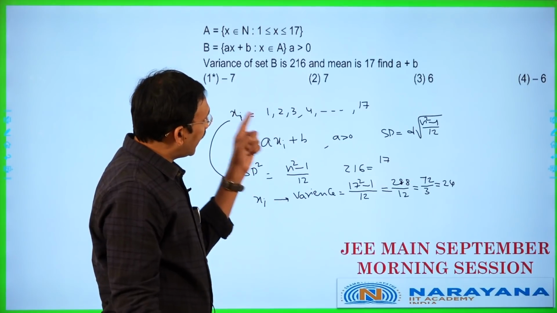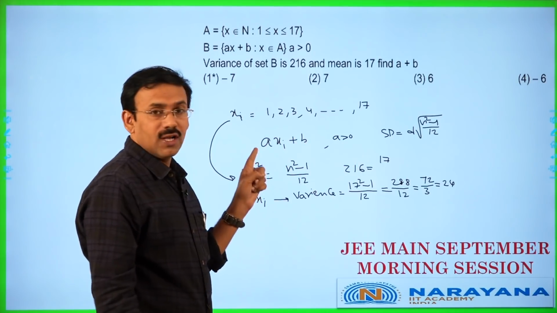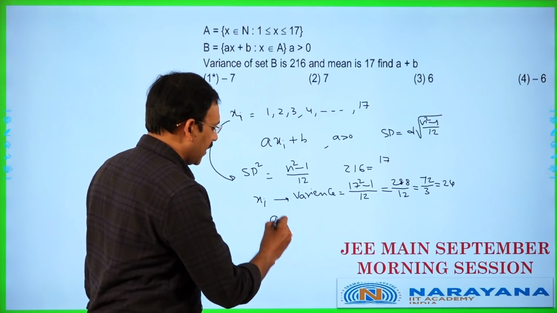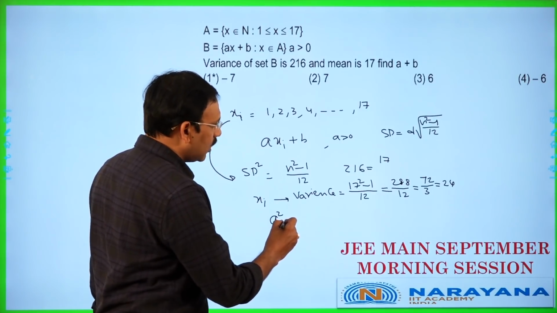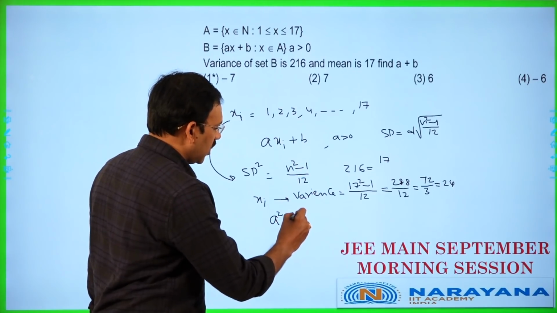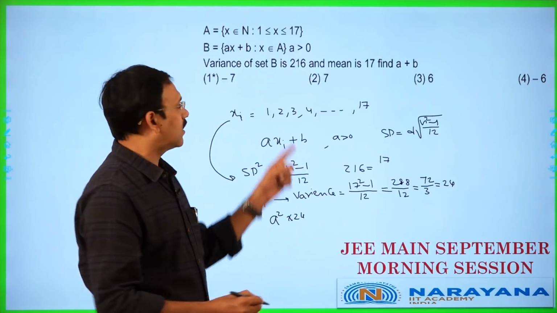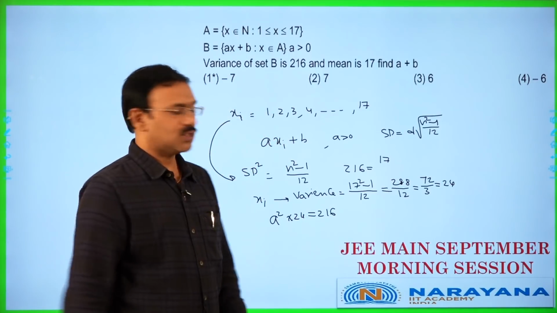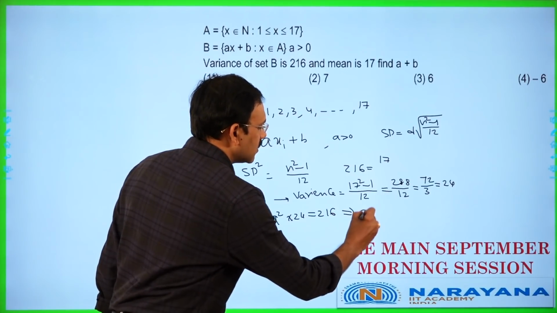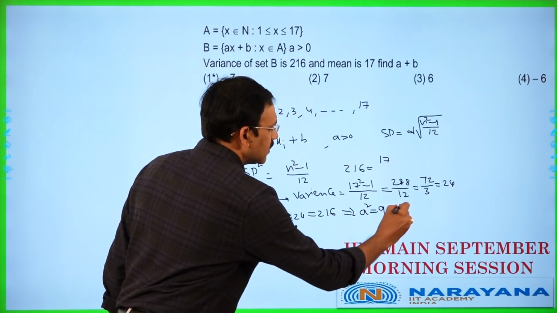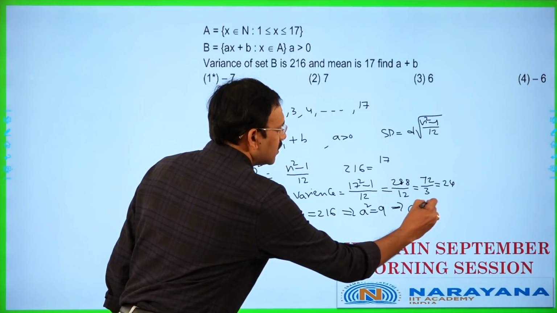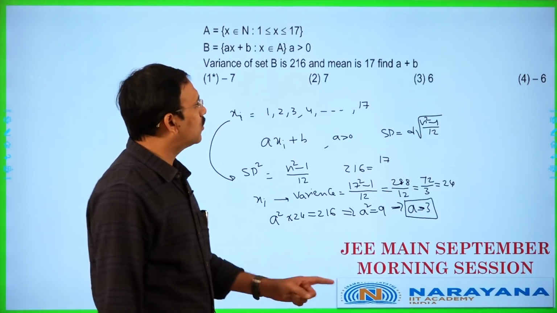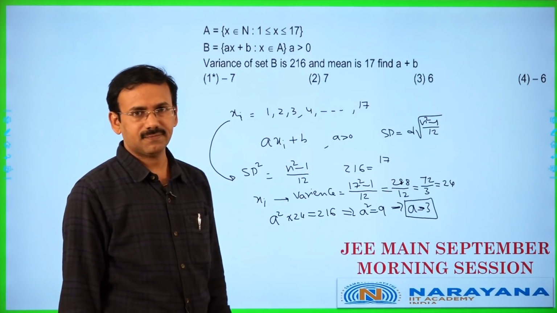Now, if for xi variance is 24, a xi plus b will have variance, as each entry is multiplied by a, a square into the variance 24, which is given as 216. So, a square is 9 and hence a must be plus or minus 3, but given a is positive, so a is equal to 3, a value is obtained.